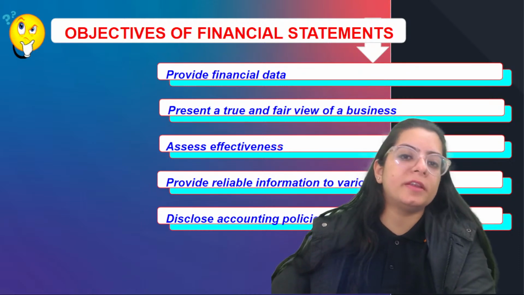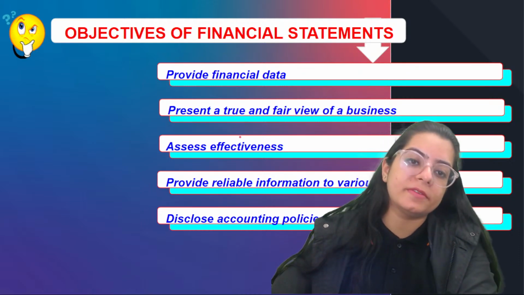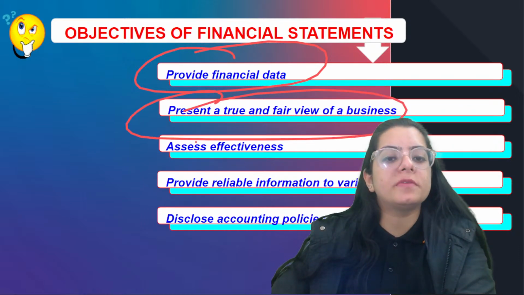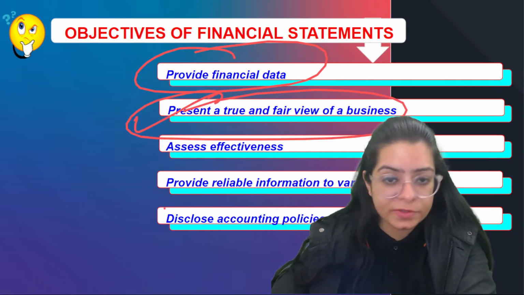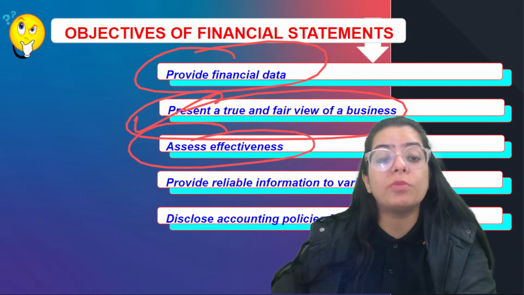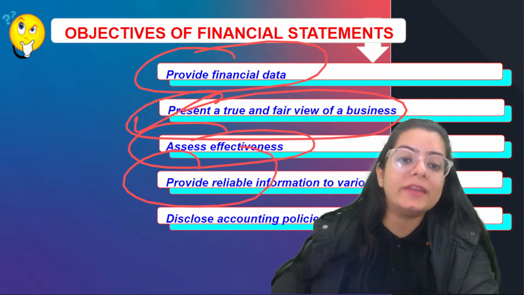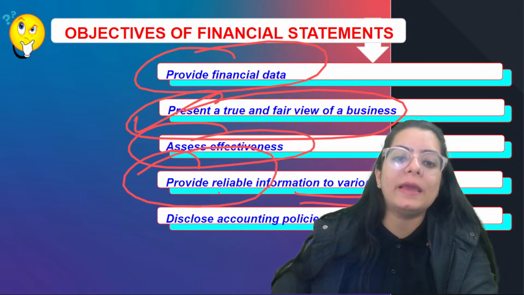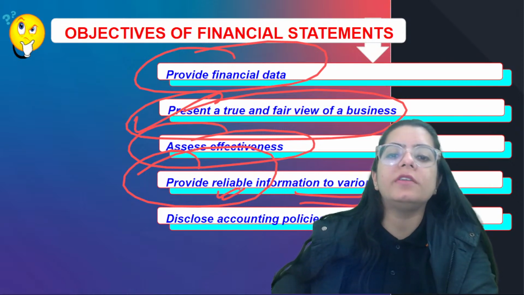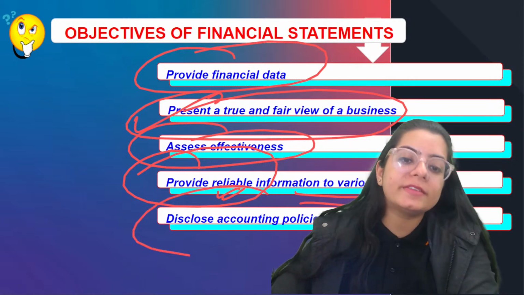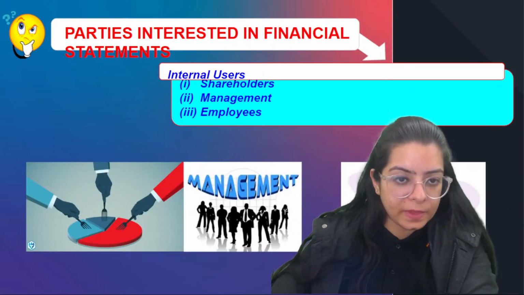Objectives of financial statements is why are we making financial statements? It is going to provide us financial data, of course. It is the place where we get to know the true and fair view of business. It shows the effectiveness, how effective this business is. It provides reliable information to various parties, right? It gives the people who are in need of information the exact information they require. Disclose accounting policies followed, right?